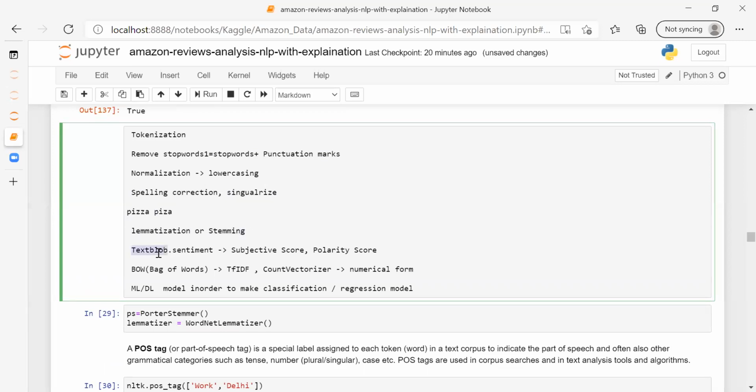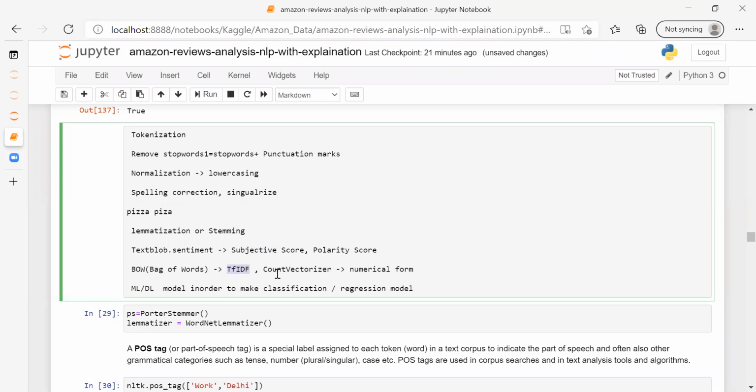We will do the TextBlob sentiment. What is it? This will give us two scores: one is objectivity and the second one is the polarity score. We'll be explaining them further also. Next is bag of words, in which we'll be doing TF-IDF. I have a separate document file also, I will be showing you.